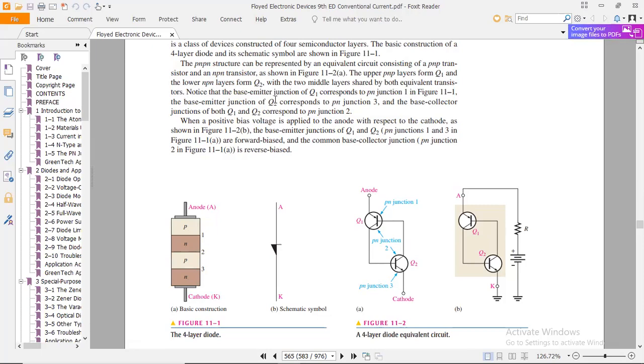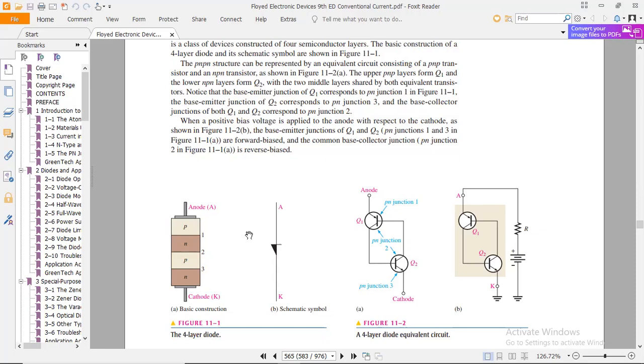Notice that the base-emitter junction of Q1 corresponds to PN junction 1. In figure 11-1, the base-emitter junction of Q2 corresponds to PN junction 3, and the base-collector junctions of both Q1 and Q2 correspond to PN junction 2.